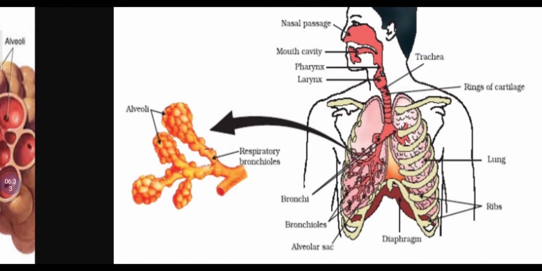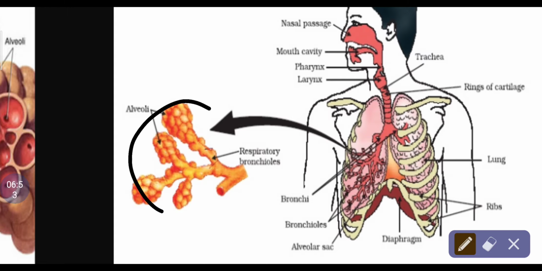You can see here bronchi, which are further branched into different bronchioles inside the lungs. Bronchioles then terminate into balloon-like structures called alveoli. Here you can see the diagram of alveoli. It is a balloon-like structure to provide a large surface area for the exchange of gases.